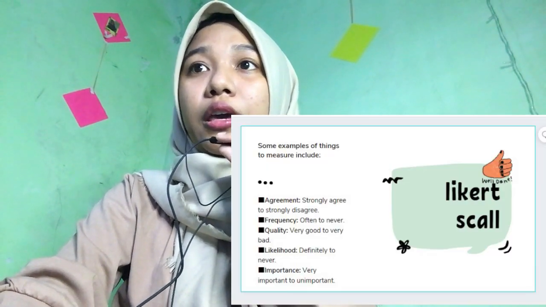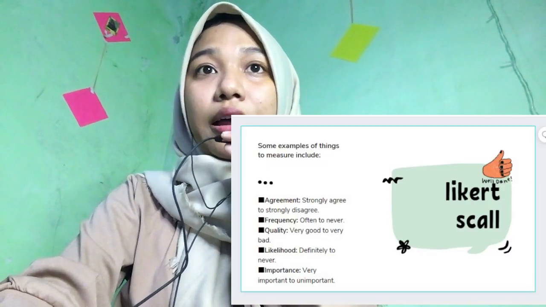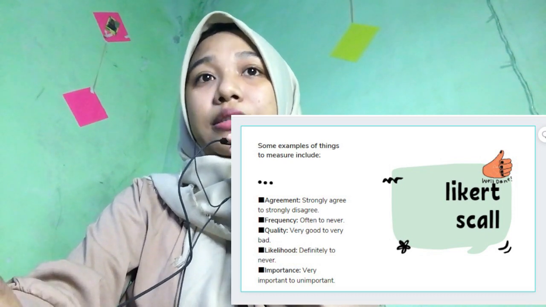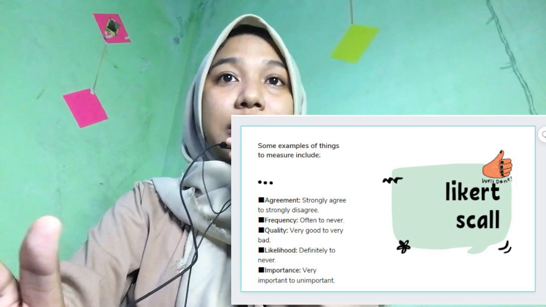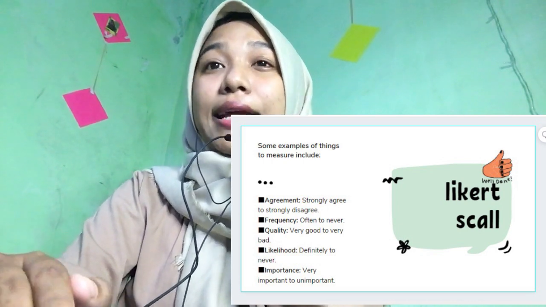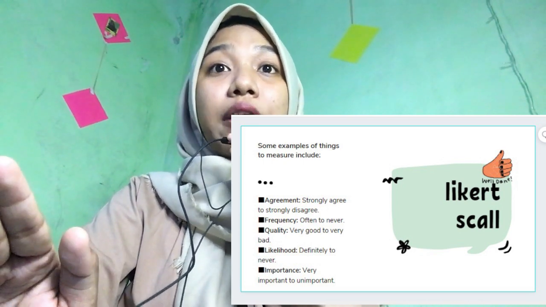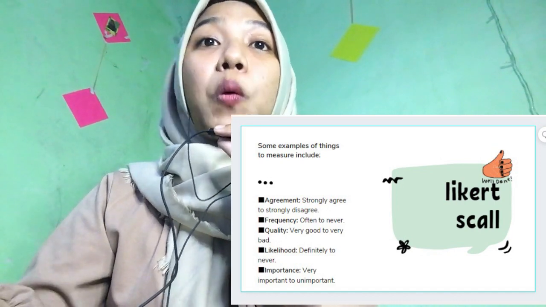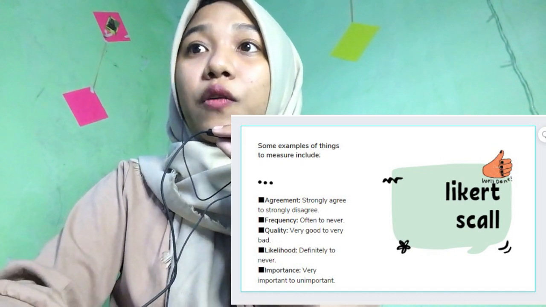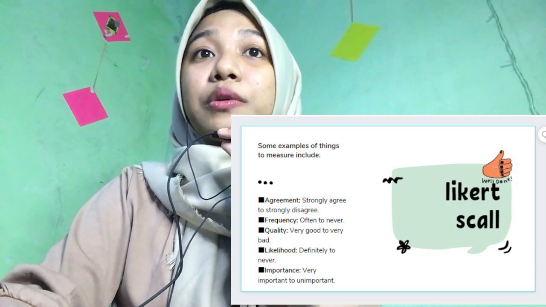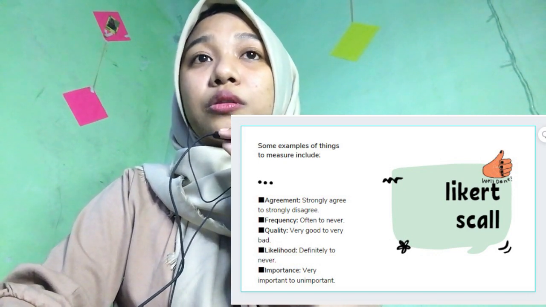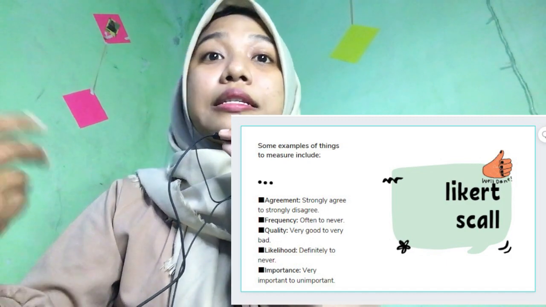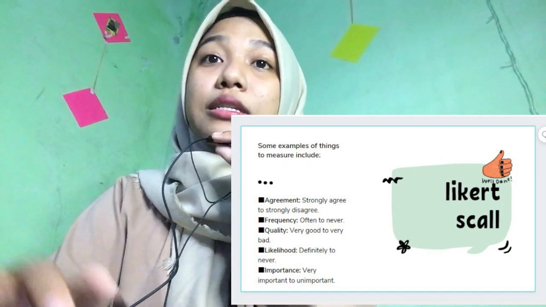But wait, the Likert scale has examples for surveys. In addition to measuring statements of agreement, the Likert scale can measure other variations such as frequency, quality, importance, and likelihood. For example, in statement agreement: strongly agree, agree, undecided, disagree, strongly disagree.